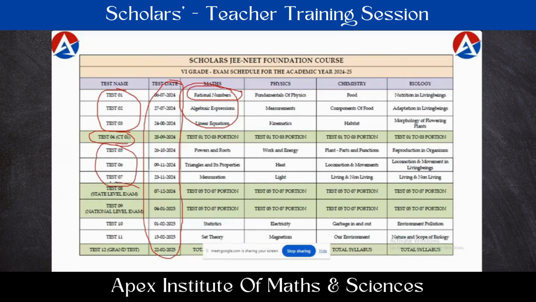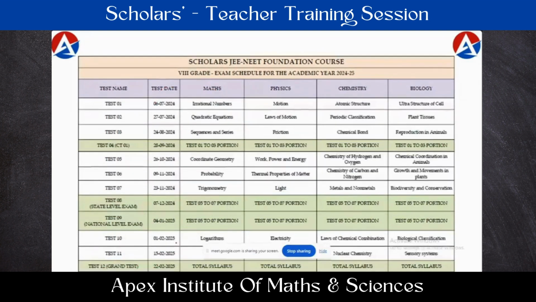At the end of the second term, we again have one term-based examination, which we are going to consider as the state level examination. From the state level examination selection, we are going to conduct one national examination. For the selected students at national level, we are going to send the certificates and medals in the third term at the end. As you know, the third term span will be a little less than the first and second terms. That's why there are only two chapter based examinations in the third term. And at the last of the academic year, finally we are going to have one grand test on the total syllabus. In this way, for the complete academic year, we have planned examination schedules already.